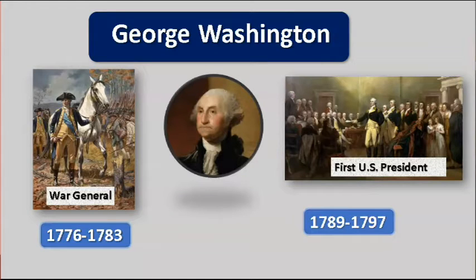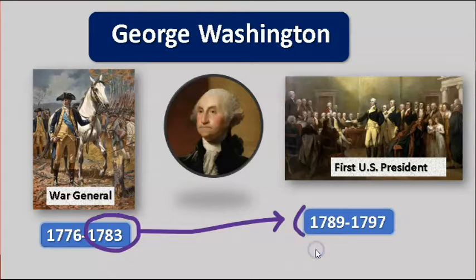In the last video, we saw that the Americans won the War of Independence. However, forming the United States was complicated. George Washington didn't even become president until 6 or 7 years after the end of the war. So, what important things happened to form our country? In this video, you will learn what happened.